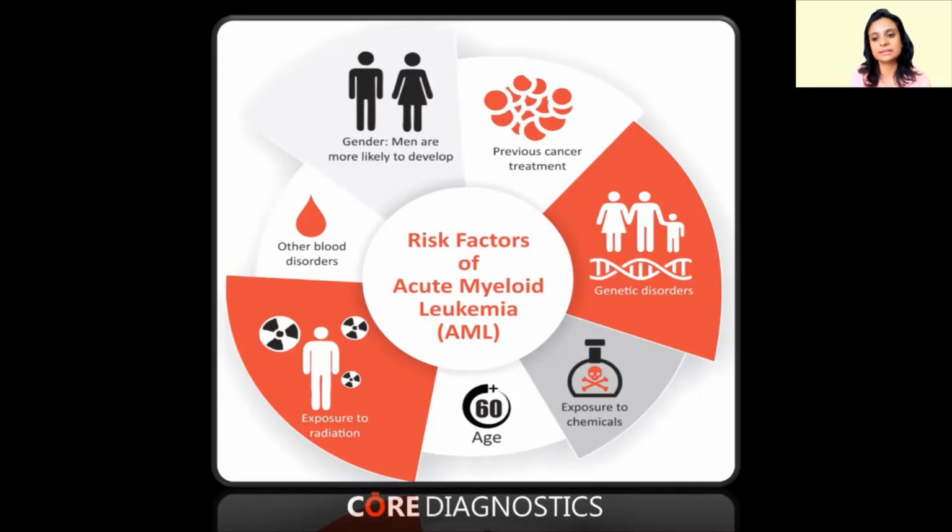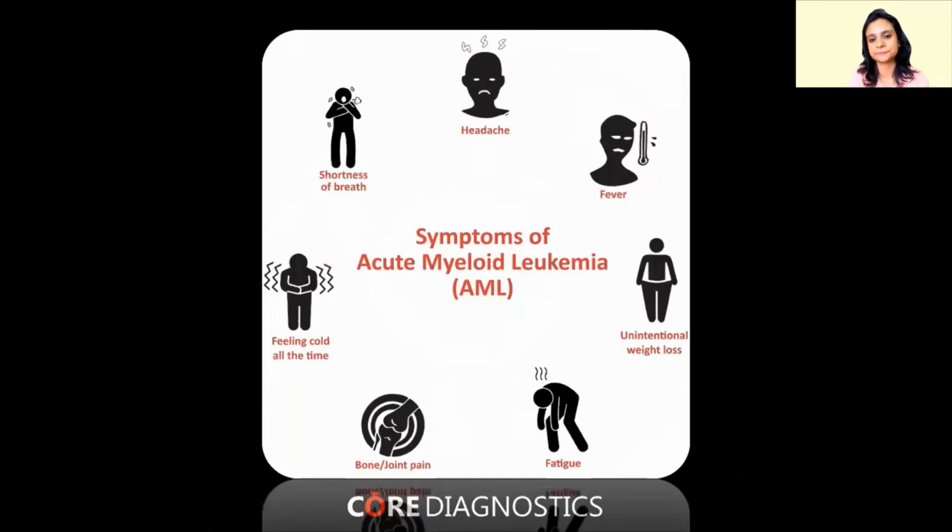Now, let us see the symptoms of AML. As we know, in this condition of AML, the white blood cells are more in number and hence the red blood cells are less in number. So they do not transport oxygen to many of the tissues, and that is why there's shortness of breath, fever, headache, fatigue, etc. Bone and joint pain is also one of the major symptoms of AML because the leukemic cells deposit in the bone and hence it leads to bone pain.